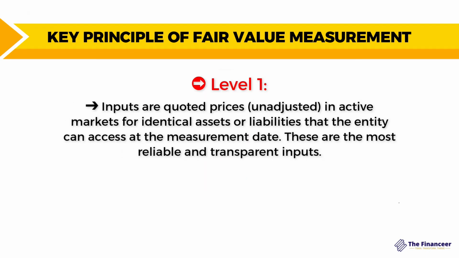Level number 1 is all about inputs that are quoted prices, which means that this is a quoted price and doesn't require any adjustment. That's why it's also called unadjusted. And these quoted prices are listed in an active market for the same asset or liability that we need to measure the fair value for. And these quoted prices are measured at the measurement date. This is very important, and we highlighted before that the fair value is measured at the measurement date. So these are the most reliable and transparent inputs.